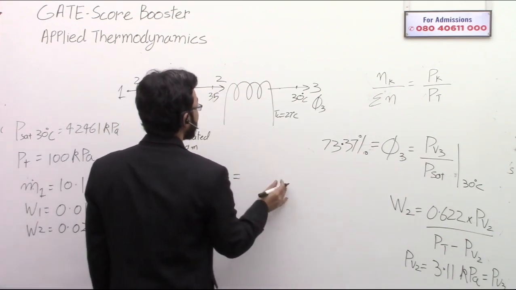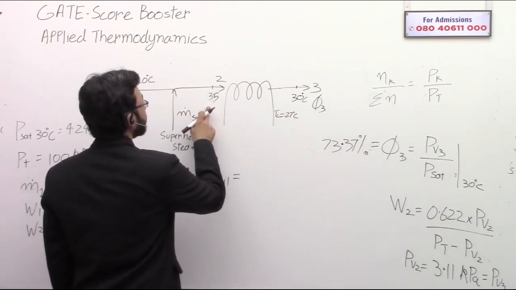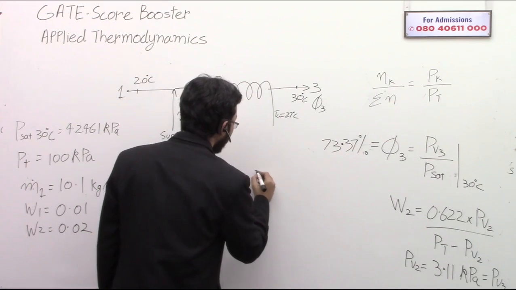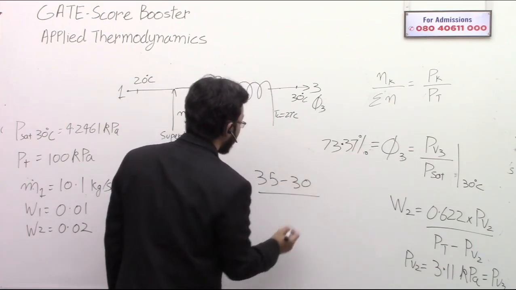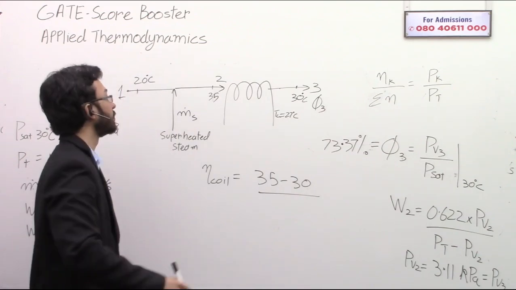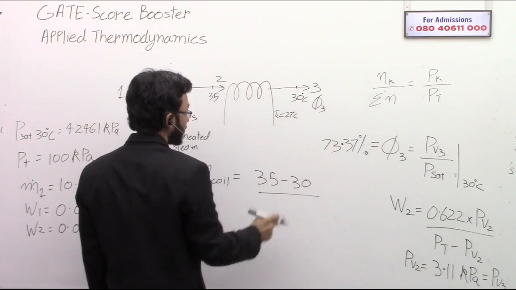The actual temperature drop is from 35 to 30 degrees Celsius. We are taking the difference, so no need to convert it into Kelvin.